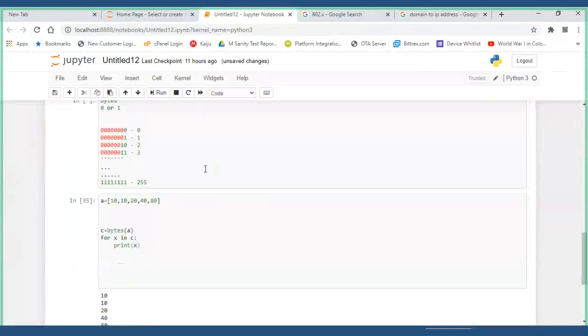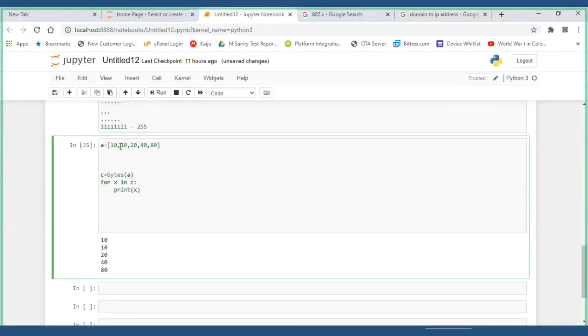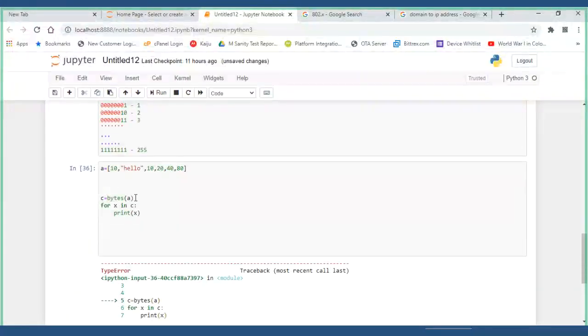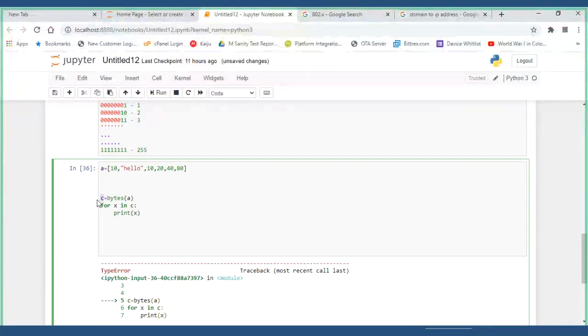Heterogeneous is allowed or not? I would like to put hello here, means a string data type. Will it be allowed, whether it gets converted into byte or not? Let me check what it said. String object cannot be interpreted as an integer. Correct, right? So heterogeneous is not allowed for converting into bytes. Only numbers should be there, and that too within the range of 256, means till 255, 0 to 255.